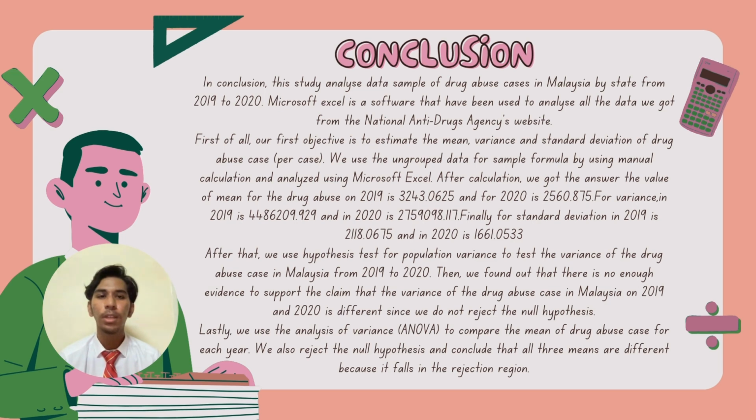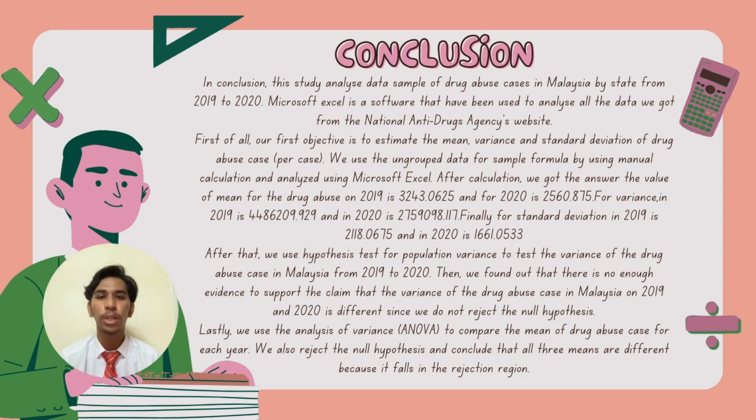Finally, the standard deviation in 2019 is 2,118.0675, and in 2020 is 1,661.0533.